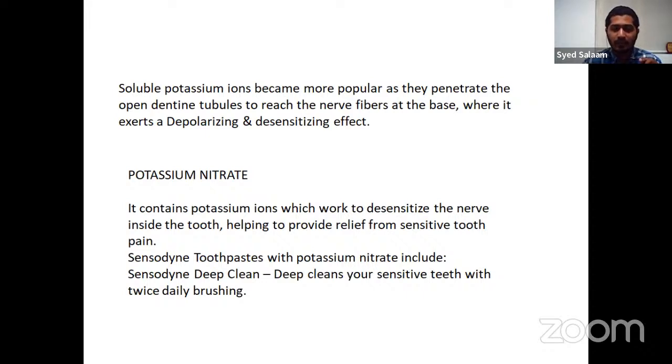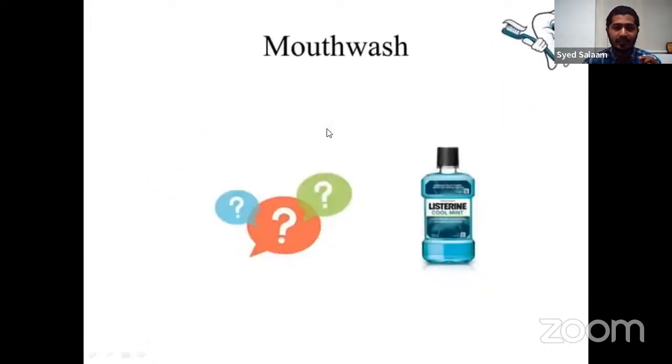But usually, applying this potassium nitrate to sensitive teeth relieves the pain caused by the nerve and sensitivity. Okay, so the main agent in Sensodyne and this desensitizing agent is potassium nitrate, because potassium ions are responsible for this desensitizing effect.